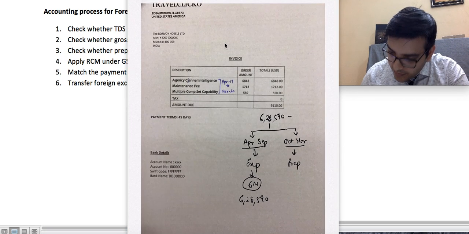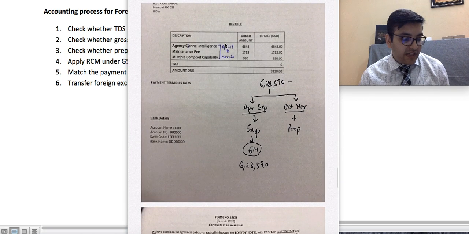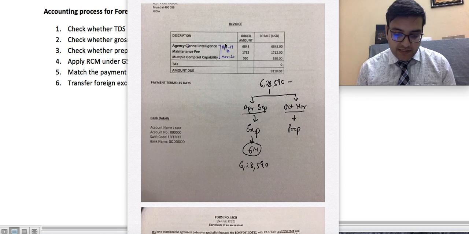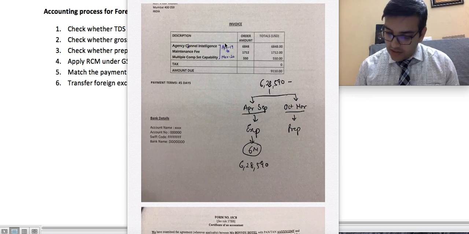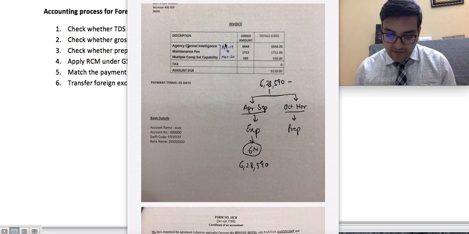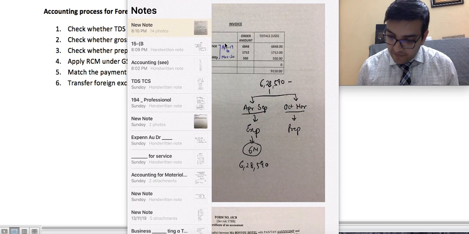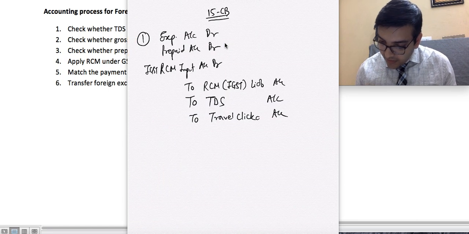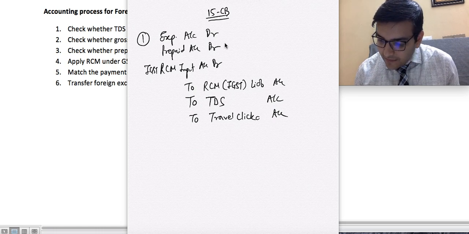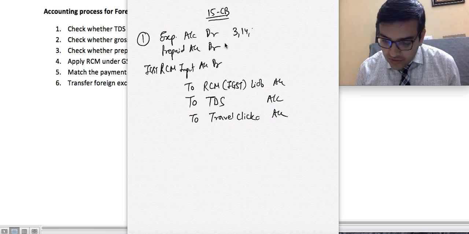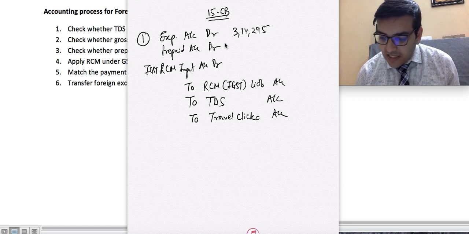So it would be 628,590 divided by 12 into 6, right? How much is it? 628,590 divided by 12 into 6. So total 314,295. Okay, we'll account for it. The expense is 314,295. This is 6 months, and the same amount will go to prepaid, 314,295.